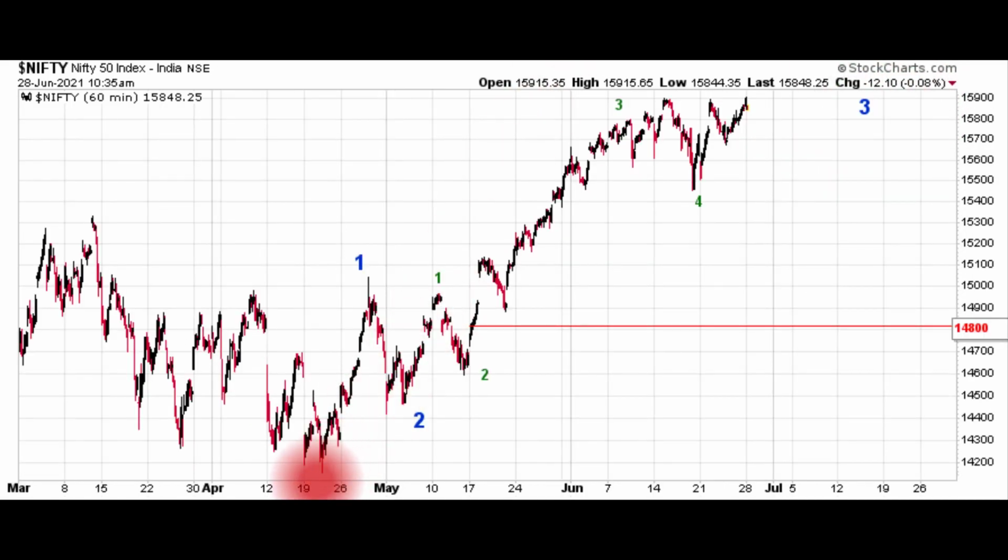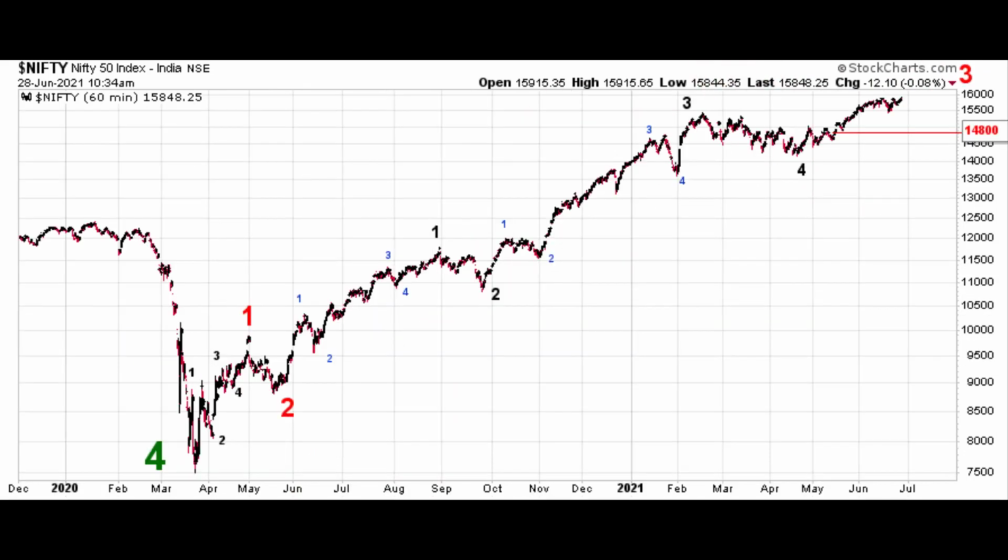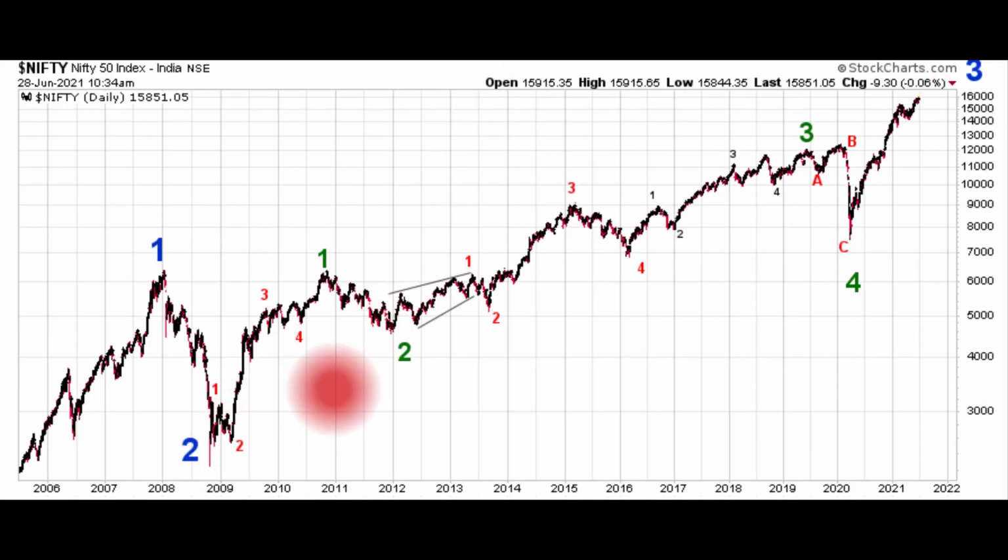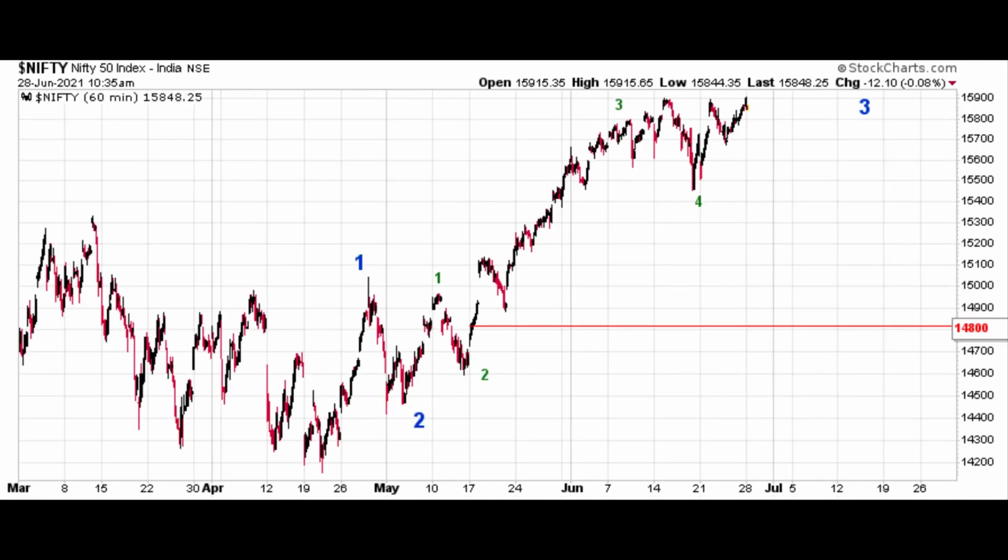This is it. This up leg looks incomplete as well. We have a 2nd wave pullback. We've been in the 3rd wave since then. The 3rd wave can get bigger before a 4th wave pullback happens, and then we would expect again a 5th wave up to complete this 5-wave move. So if you look at multiple time frames, we're seeing what looks like incomplete upside patterns. In this respect, we think that we're in the 3rd wave of the large advance off the 2020 low. If we step out further, we look like we're still in the 3rd wave here. So there's not a lot complete here, and I think you have to be bullish.